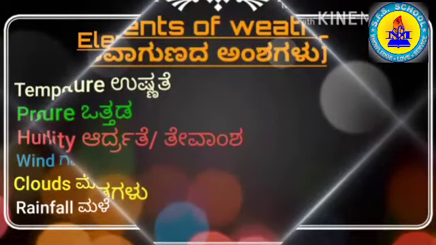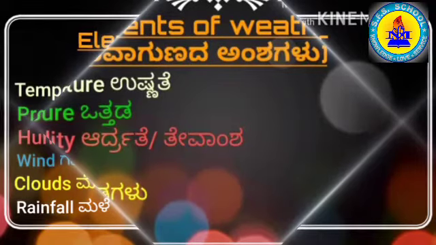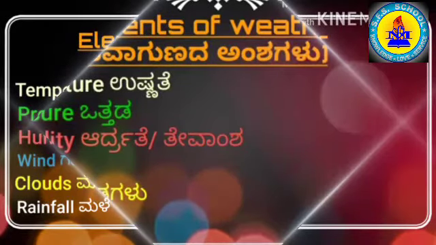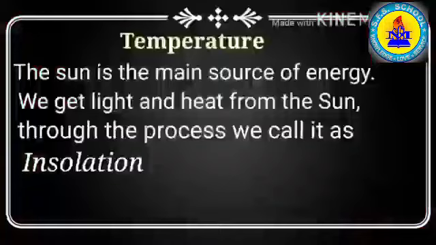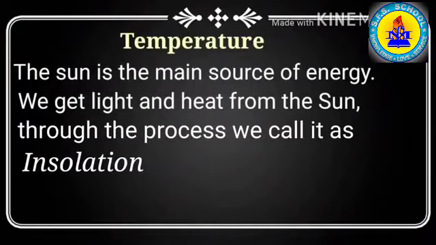Okay, let us discuss these elements of weather one by one. Today, in this class, I am going to explain to you the very first element of weather, that is temperature. Temperature means Ushnate in Kannada. You know, the sun is the main source of energy. We get light and heat from the sun through the process we call insolation.